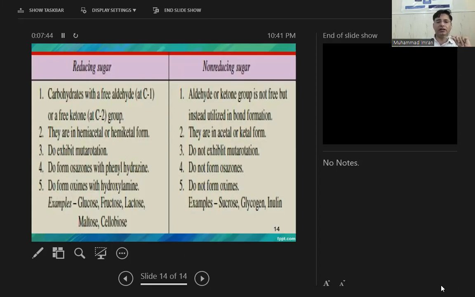Then we have non-reducing sugars, which do not have a free aldehyde or ketone group. They are in the acetal or ketal form. They do not exhibit mutarotation because they do not have a free anomeric carbon, and they do not form osazones or oximes. Examples: sucrose, glycogen, inulin. These are non-reducing sugars.